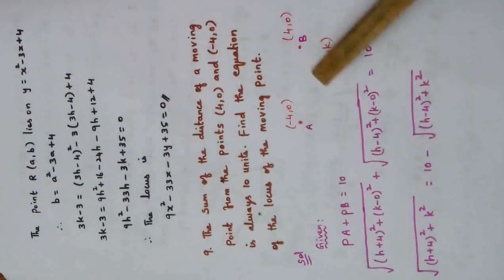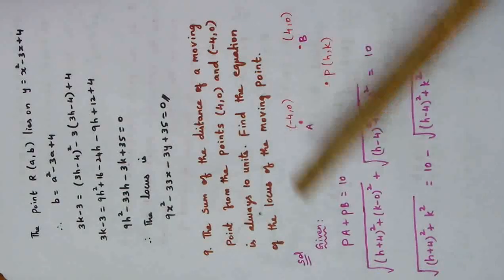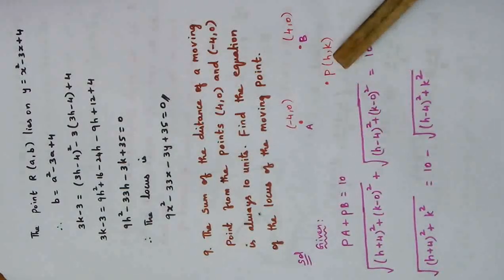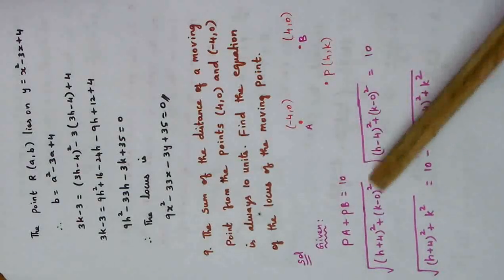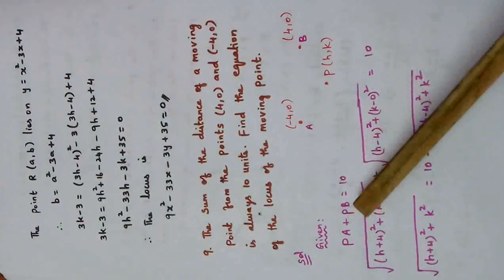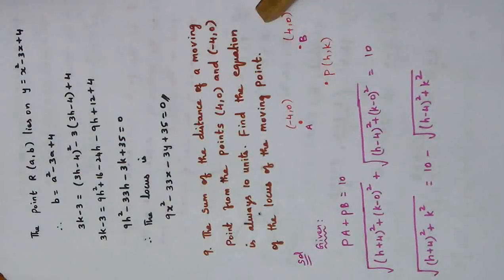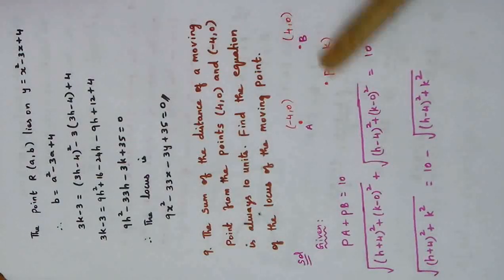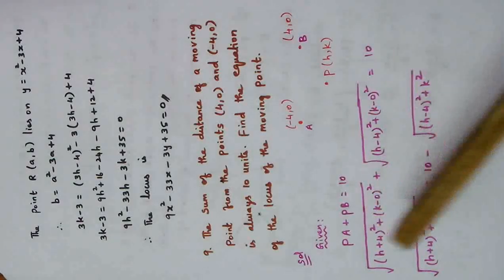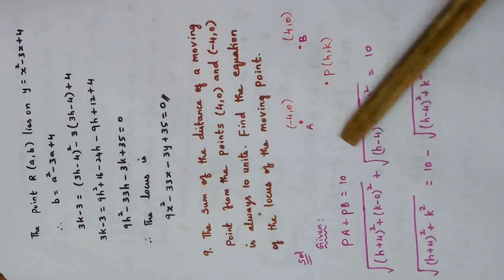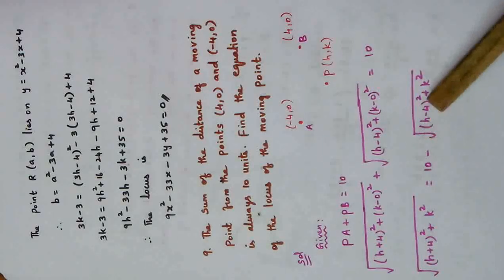PA means what? Distance between these 2 points. What is the formula? Square root of (x2 minus x1) whole square, so (h plus 4), plus (y2 minus y1), (k minus 0) whole square, plus PB, distance between these 2 points, square root of (h minus 4) whole square plus (k minus 0) whole square, equal to 10, right? Root is here. This term is taken to the other side and becomes minus.